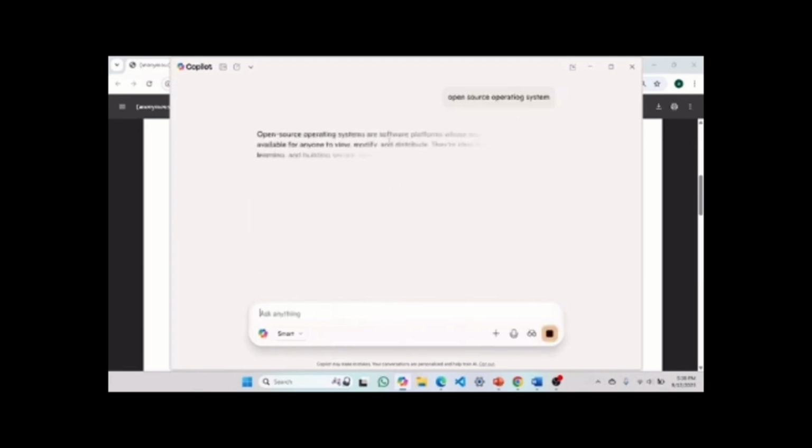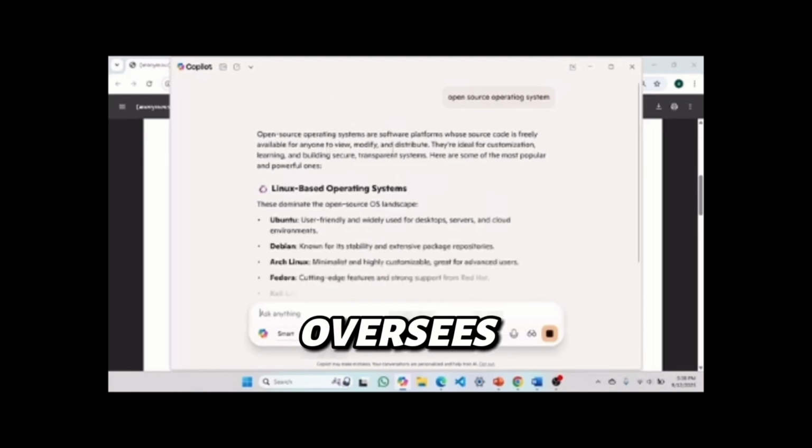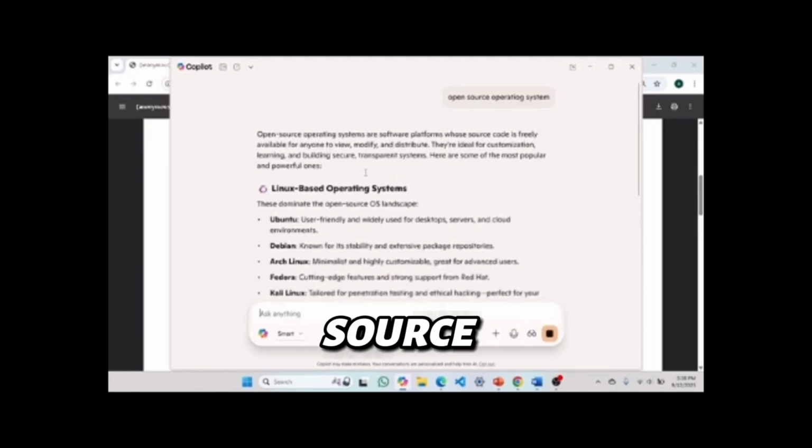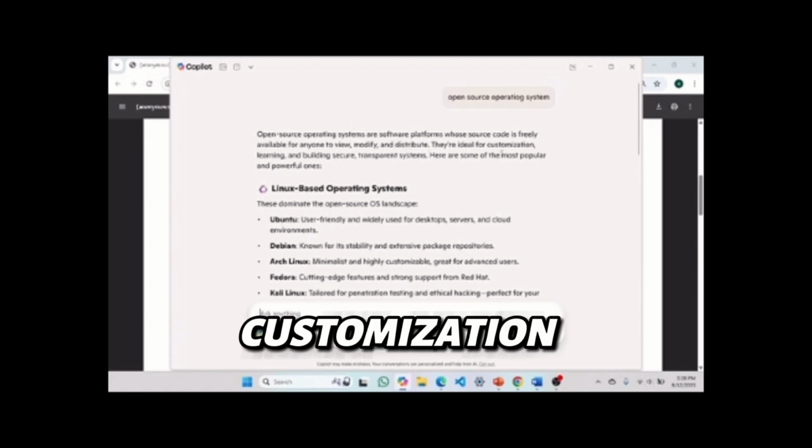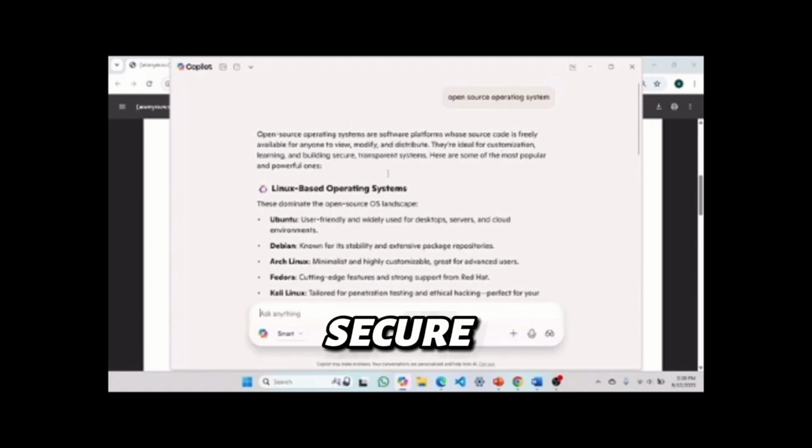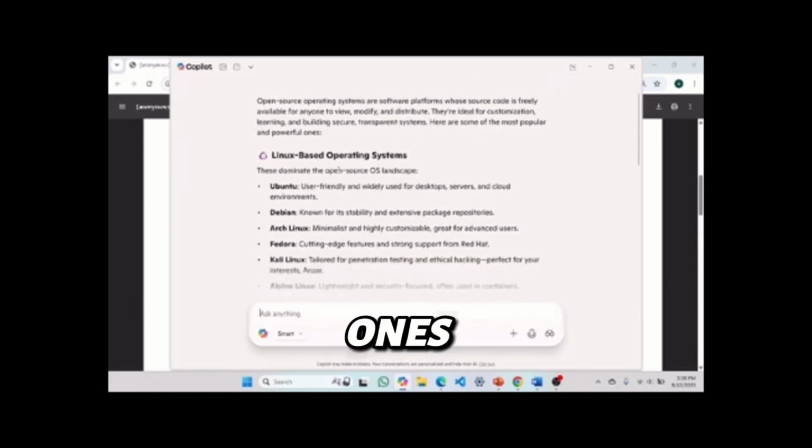Operating system. Open source operating systems are software platforms whose source code is freely available for anyone to view, modify, and distribute. They are ideal for customization, learning, and building secure, transparent systems. Here are some of the most popular and powerful ones.